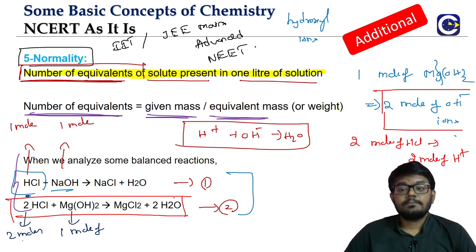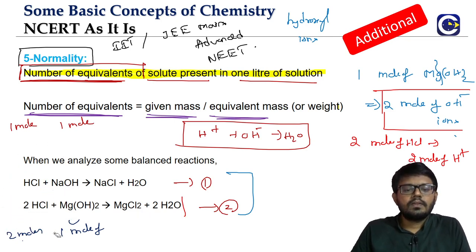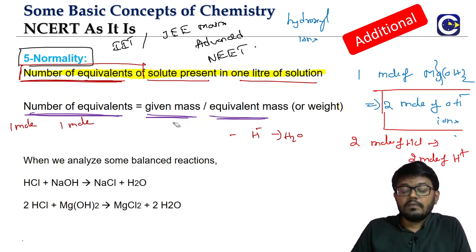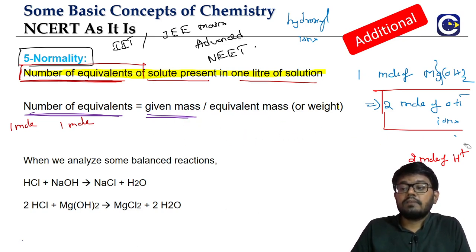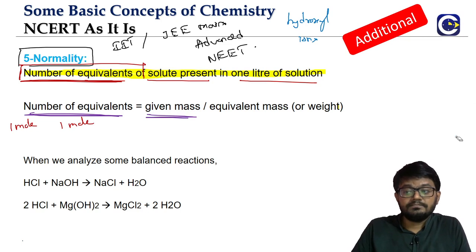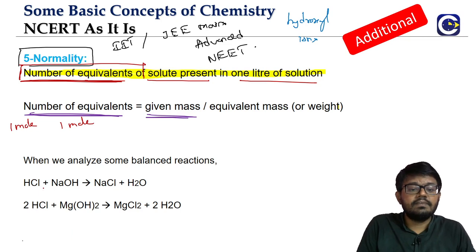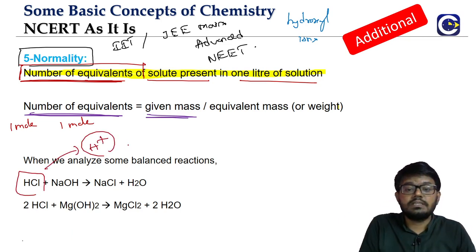So the idea is, when you study chemical reactions, in redox reactions we will further get clarity on this. We can see the chemical reactions from the electron exchange point. Meaning what? If an acid is giving H plus ion, just in terms of charge, it is equivalent to 1 electron charge.